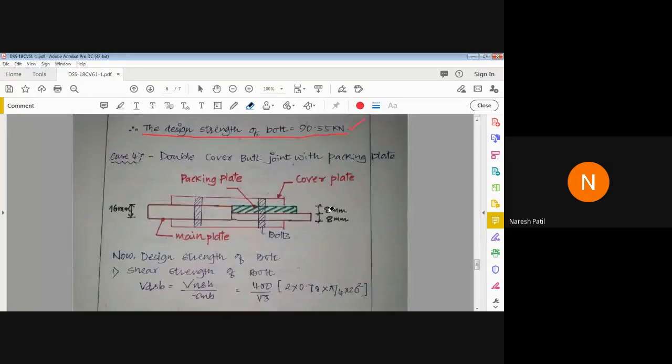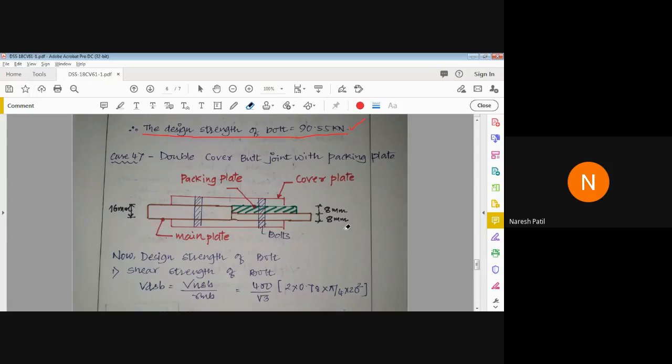Now we'll move on to case 4. This is also very important. Can you see the screen? Can you see the image or diagram? Yes, Rasha? Now rotate the screen and check. How is it now? Can you see the full screen? Yes, sir. Okay, you take the screenshot and share with me.